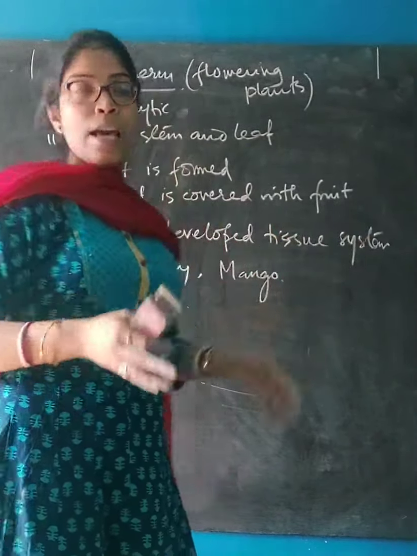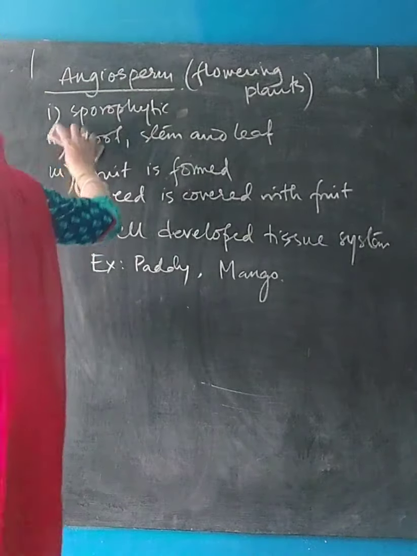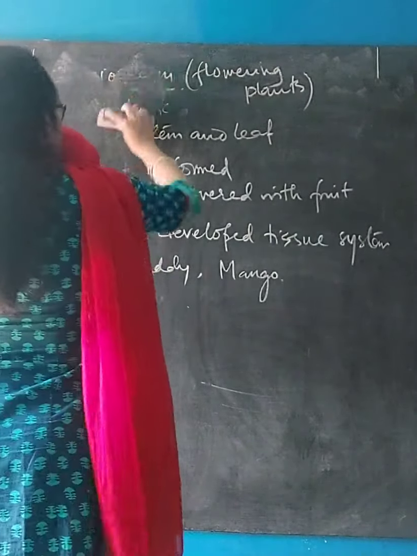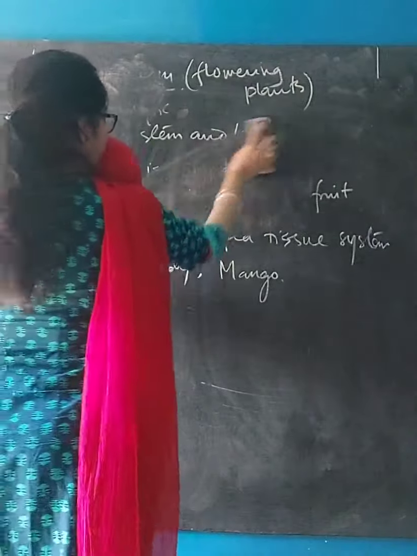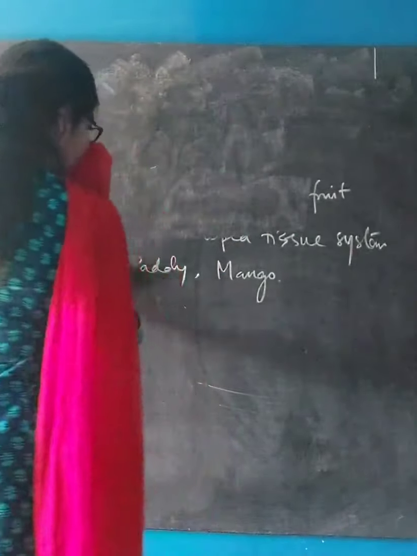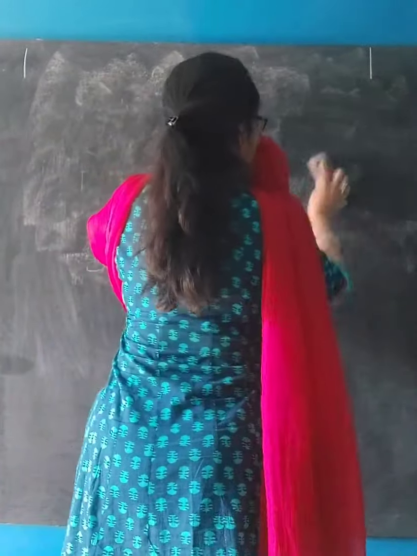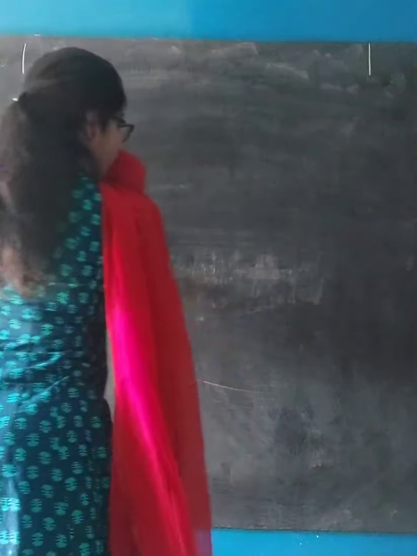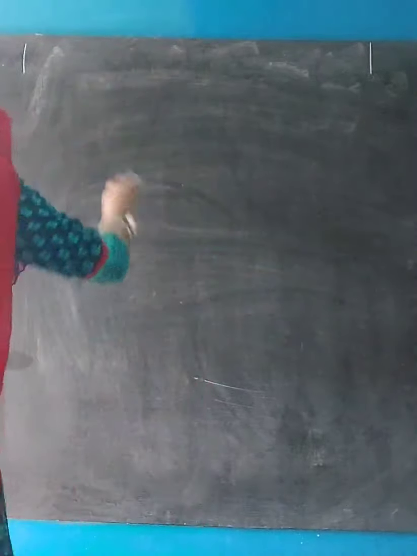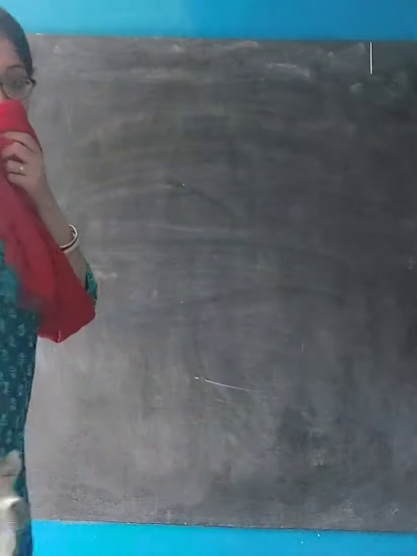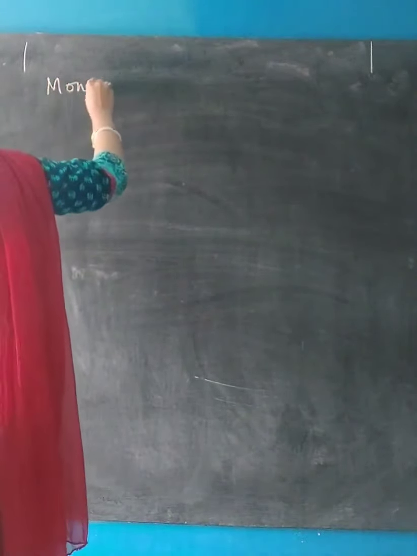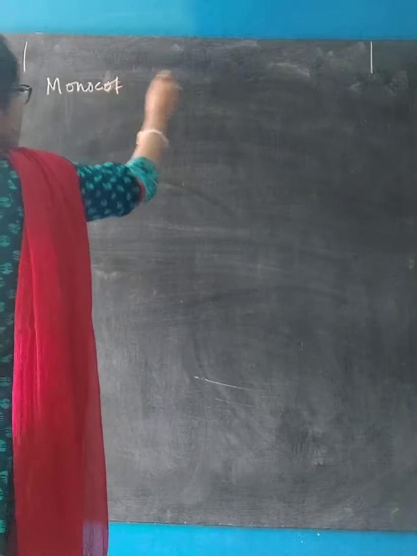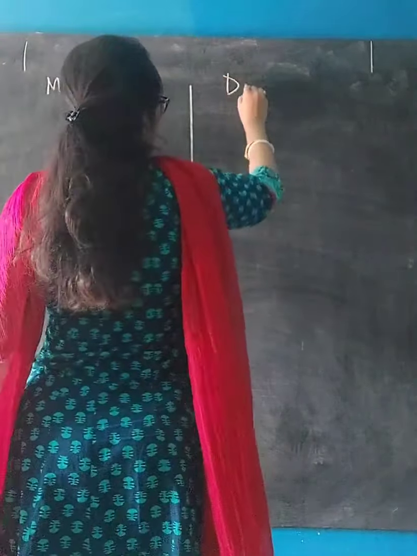I will draw a column and explain the characteristics of each, because the difference between monocot and dicot is very, very important. Starting with monocot, and dicot.